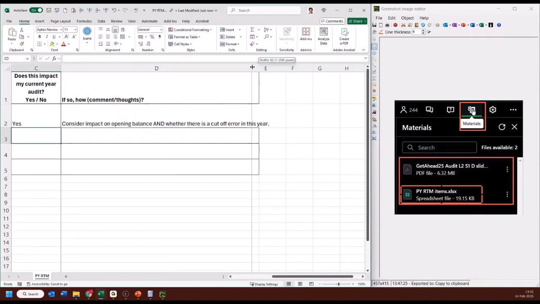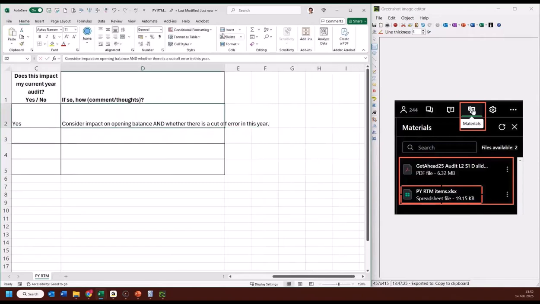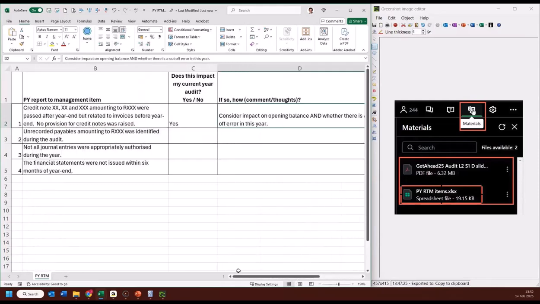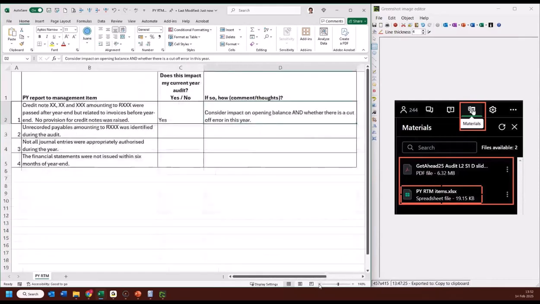Okay, let me just make the cell slightly smaller. There we go. And that's then all there.